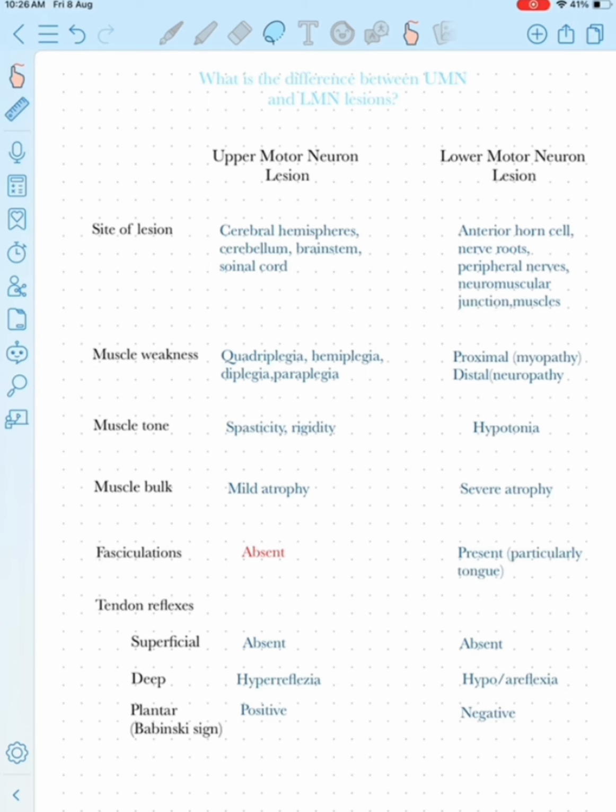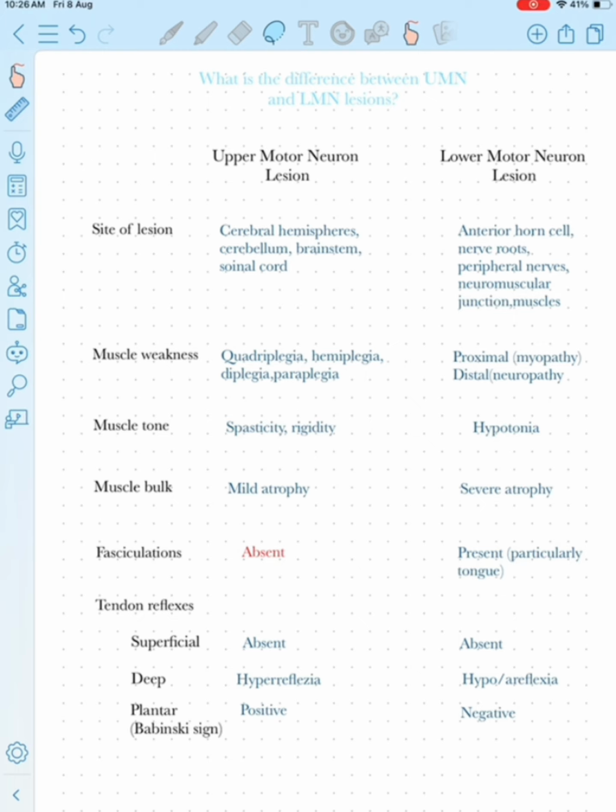Today we are going to discuss the difference between the UMN and the LMN lesions. UMN is the upper motor neuron and LMN means the lower motor neuron. In the upper motor neuron, the lesion is above the level of the spinal cord, or if we consider the cranial system, above the level of the cranial nuclei.